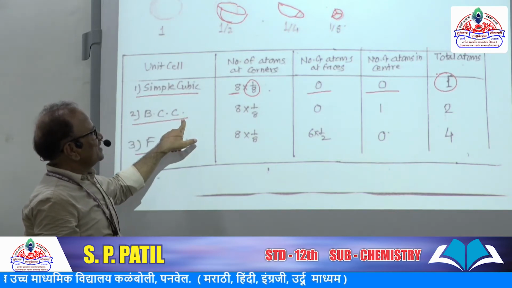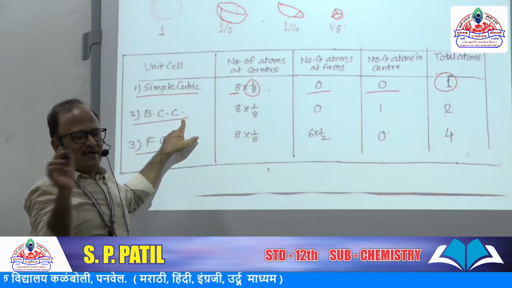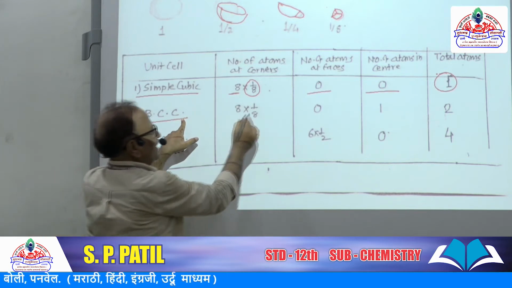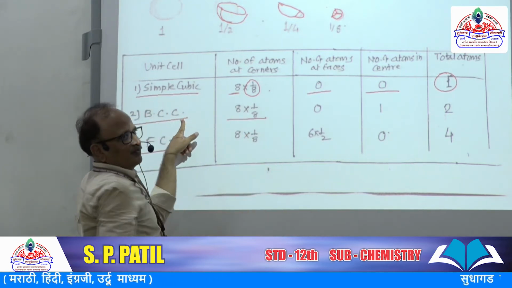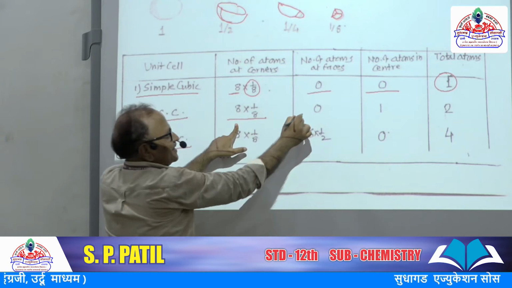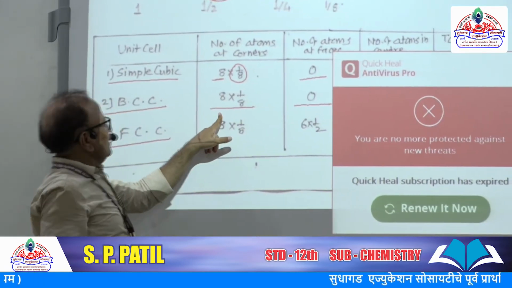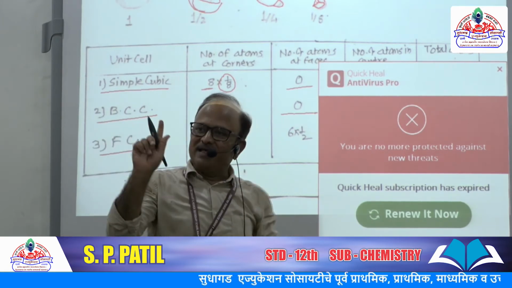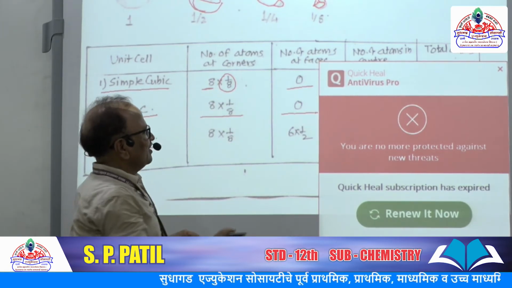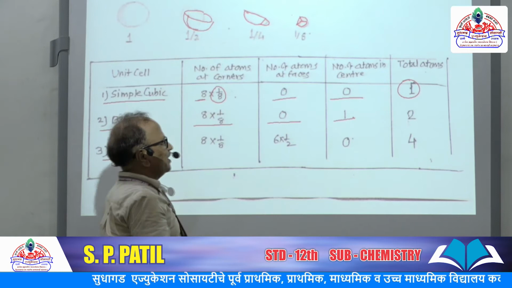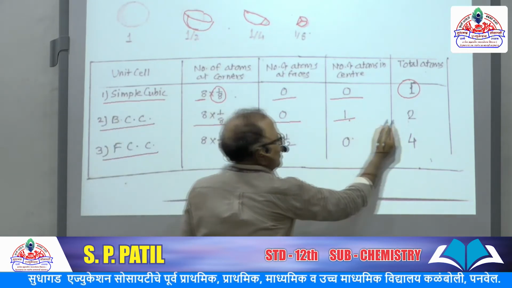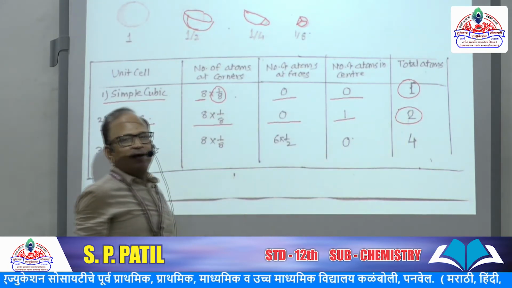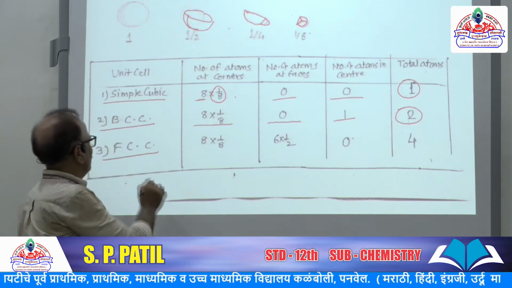Body centered cubic cell, we know at 8 corners there are 1/8 part of atoms. At faces, 0 atoms, but it is body centered. At the center of body there is one particle, one sphere. At center there is 1. So 1 plus 1, total 2 atoms in body centered cubic cell.